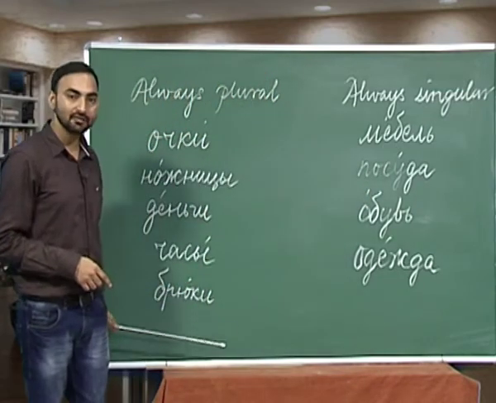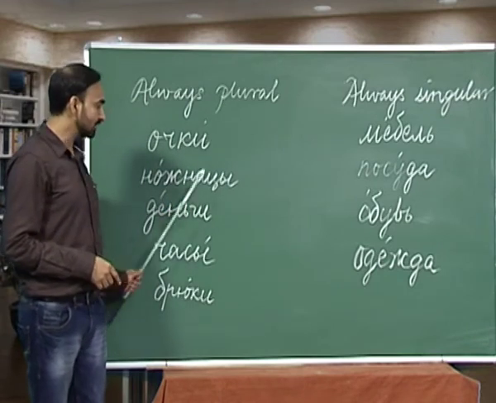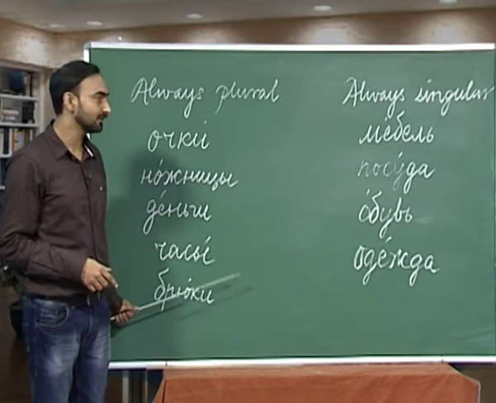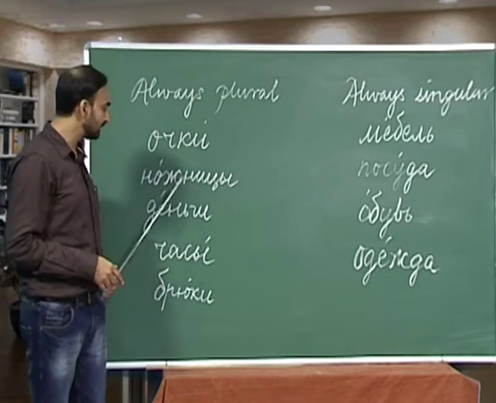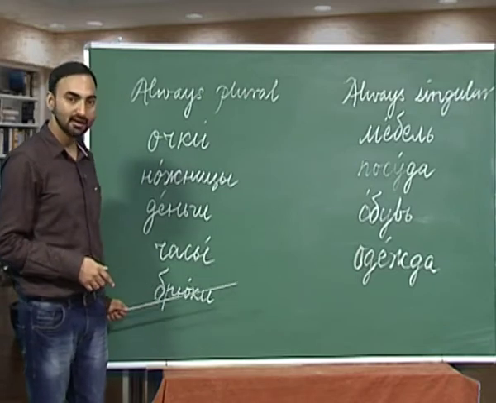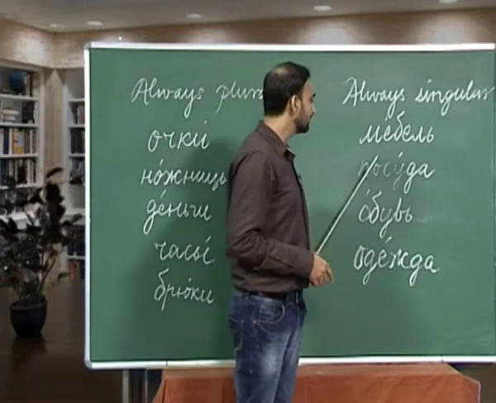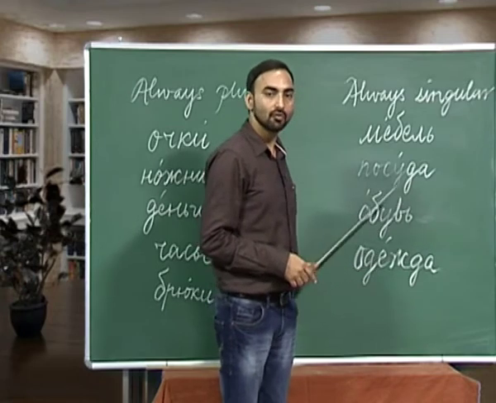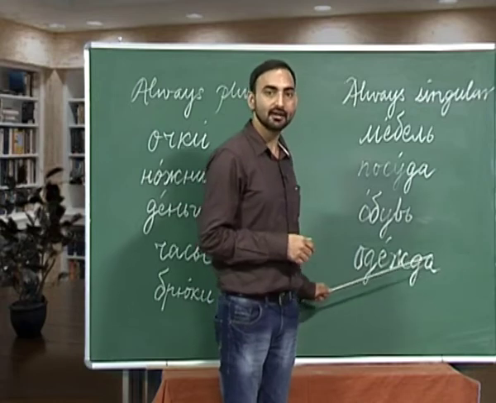These are some of the nouns which are always used in plural form. Achki, noshnitsi, jengi, chissi, bryuki. Achki, spectacles, noshnitsi, scissors, jengi, money, chissi, watch, bryuki, pants or trousers. Mebel, furniture, pasuda, utensil, obuf, footwear, and adyeshta, dress.